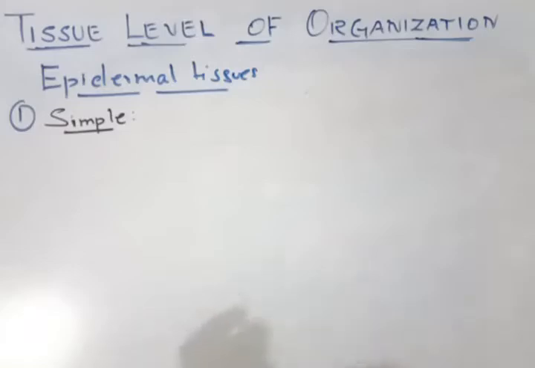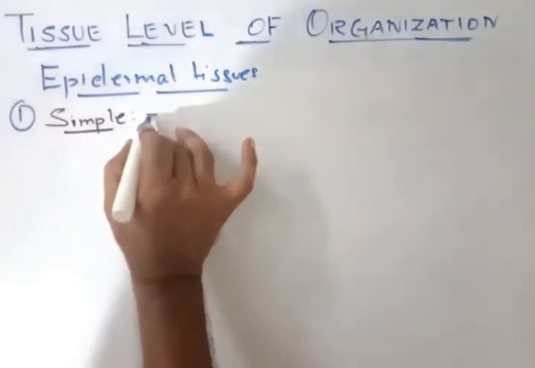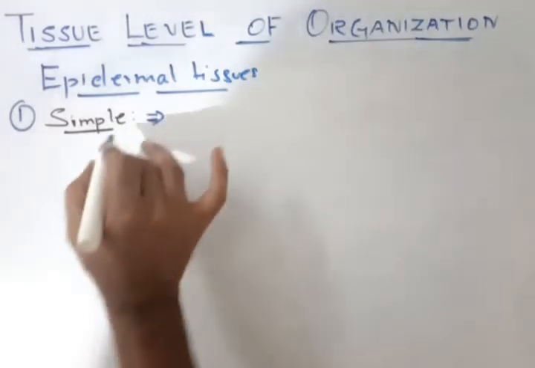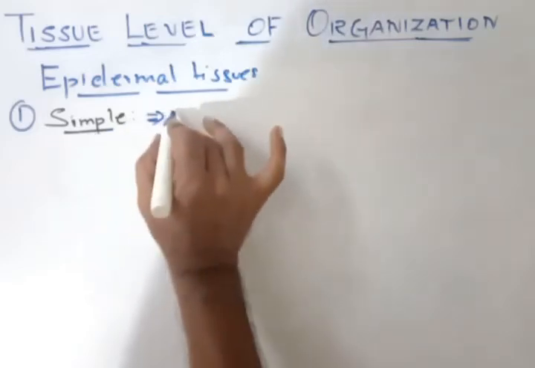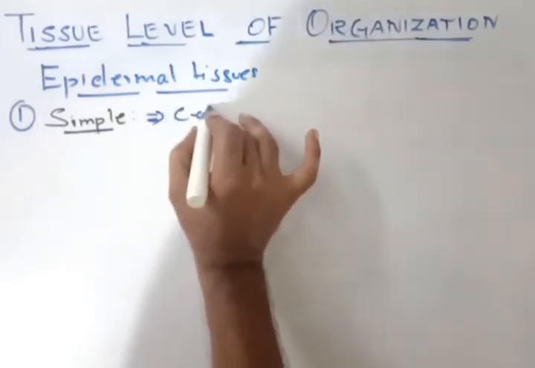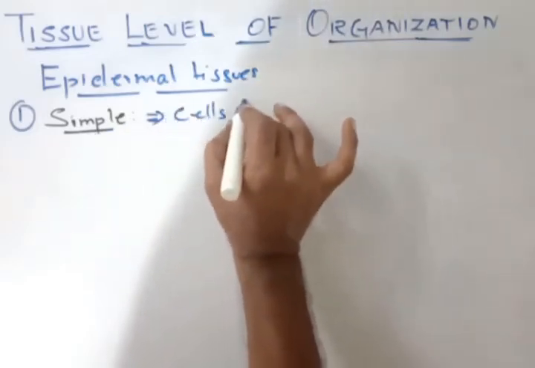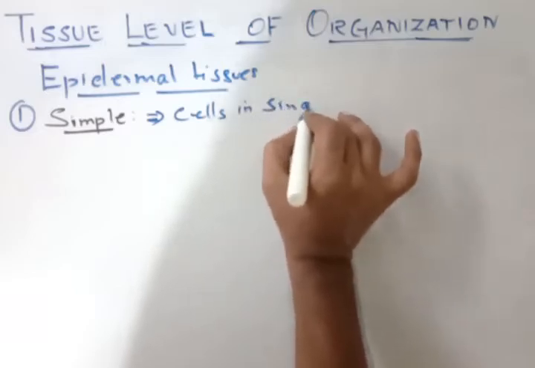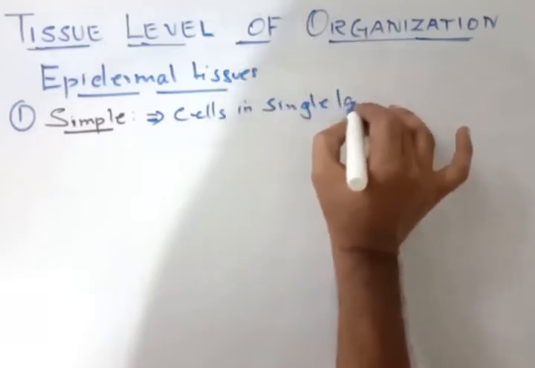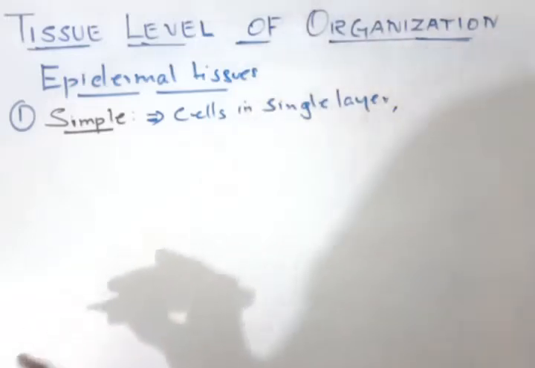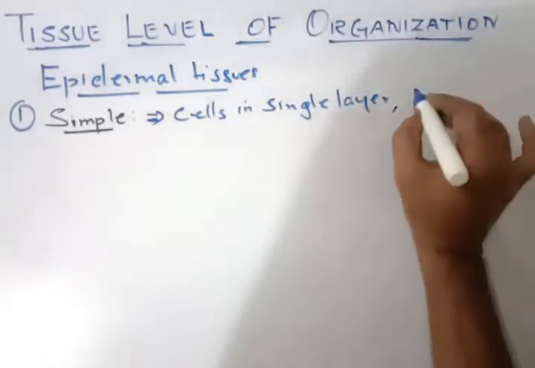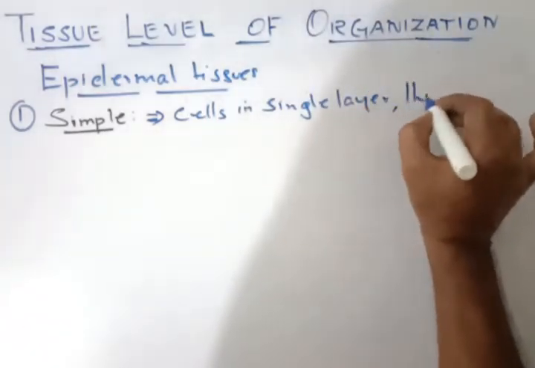Epidermal tissues. When we talk about simple epidermal tissue, the cells are in a single layer. Okay? Very important, two things you have to understand. In simple epithelium, the cells are arranged in a single layer. Second, the cells will be very thin.